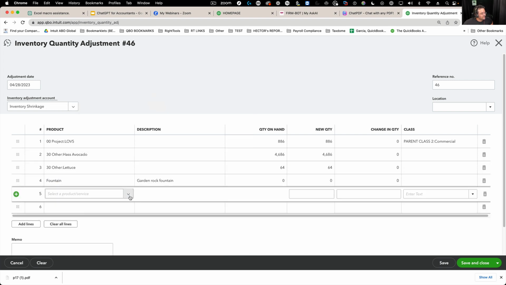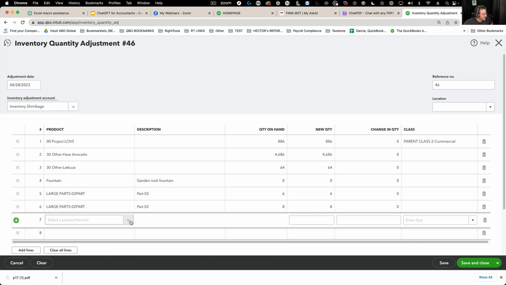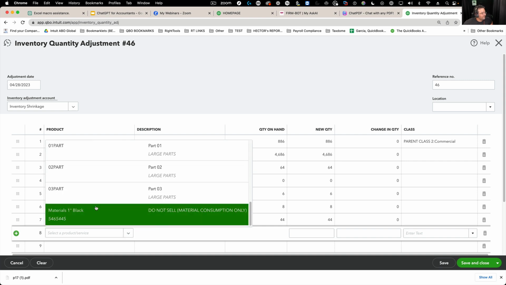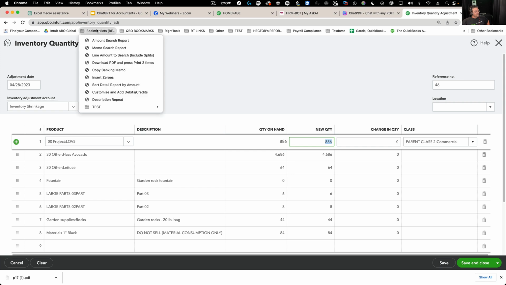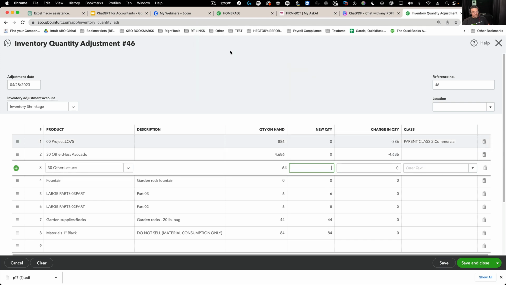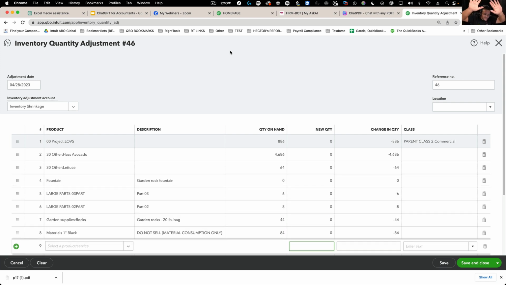So obviously imagine this thing is really big and has a bunch of parts, like all your inventory items. And it would be a real painful thing for you to go in there and put zeros on each one. Then you can run a script, insert zeros, and that would be 1, 2, 3, 4, 5, 6, 7, 8. So I'll just put 8, enter, and this bad boy will come in there and put a bunch of, look, my hands up. Okay, it's putting zeros for me.